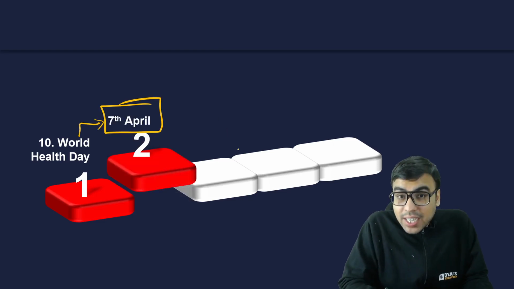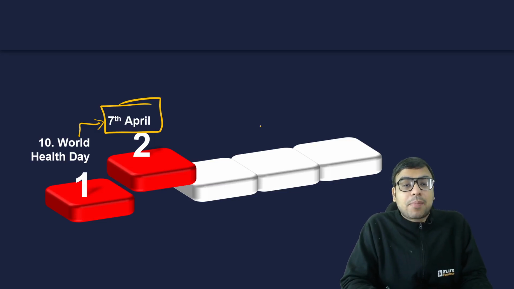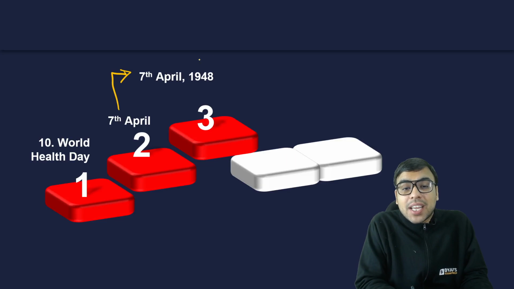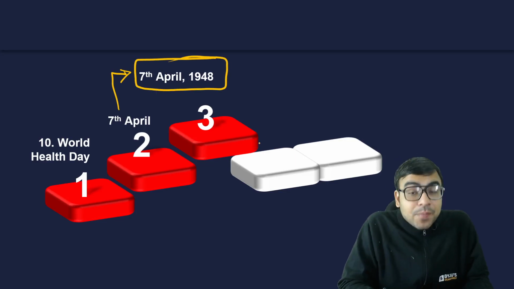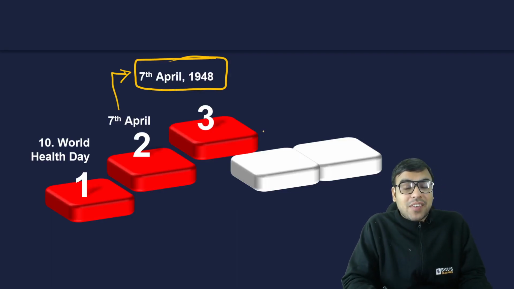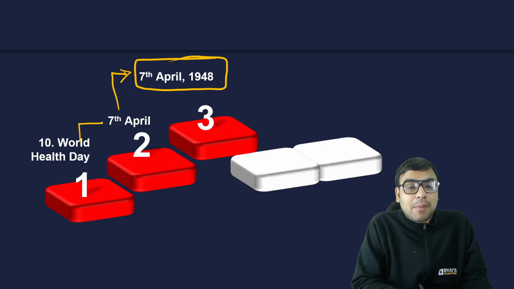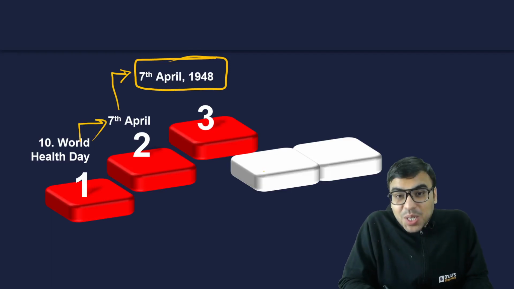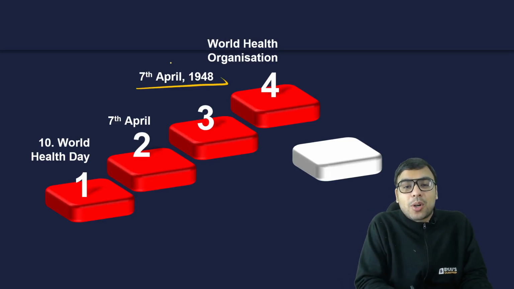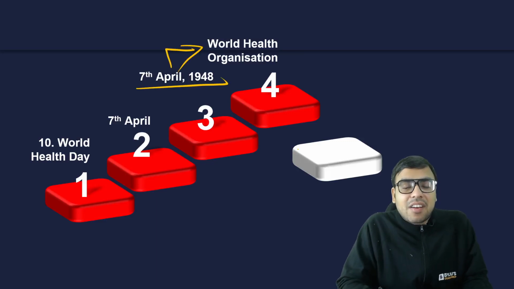Now the question is, why 7th April? What is so special that on 7th April we celebrate World Health Day? The answer to this question is in the third block, and the answer is something special actually happened on 7th April 1948. Now guess in your mind what actually happened on 7th April 1948, because of which we celebrate World Health Day. The answer is that the World Health Organization was formed on 7th April 1948.